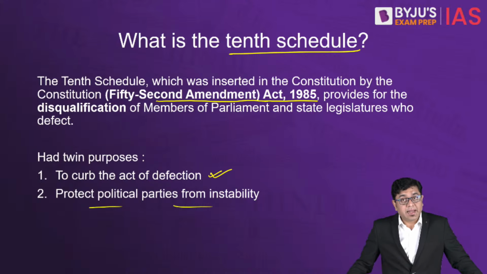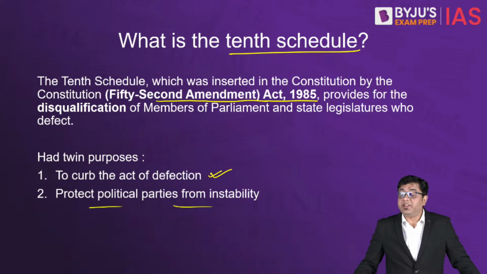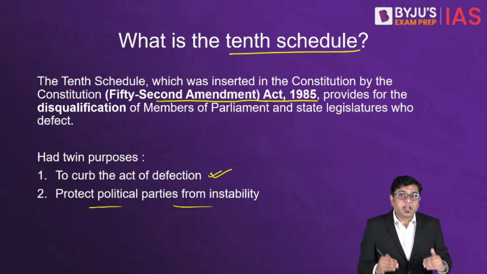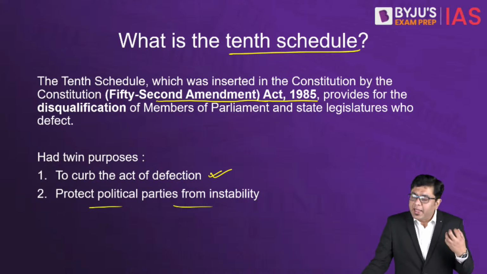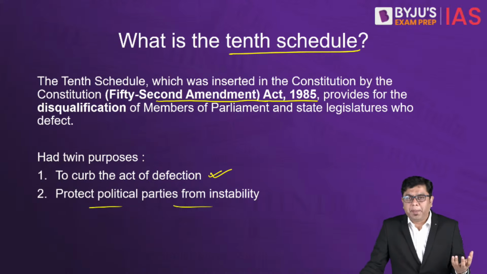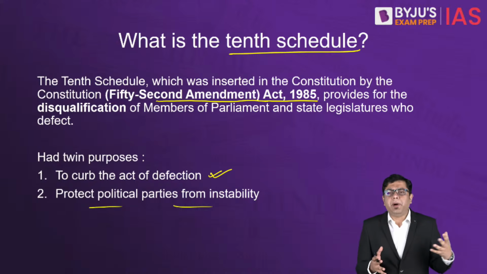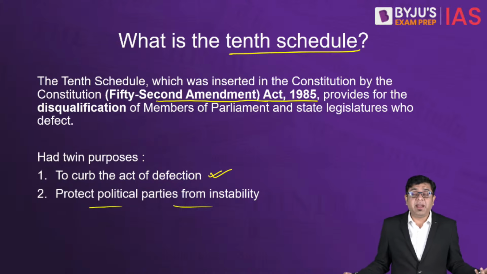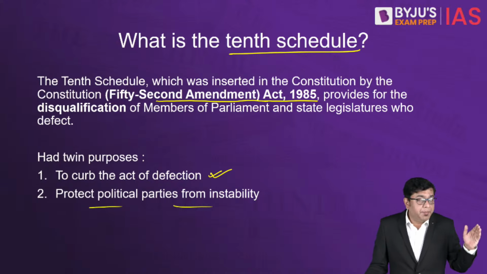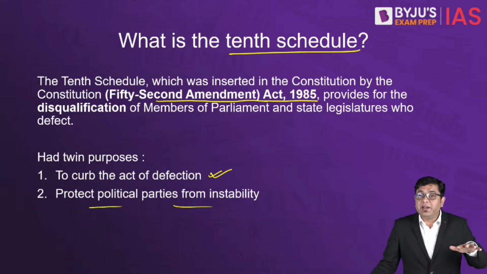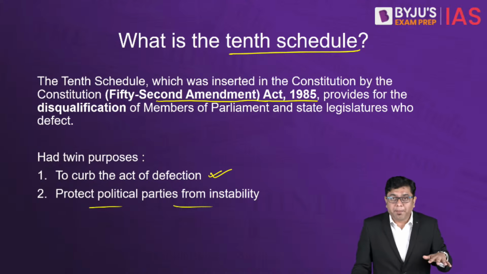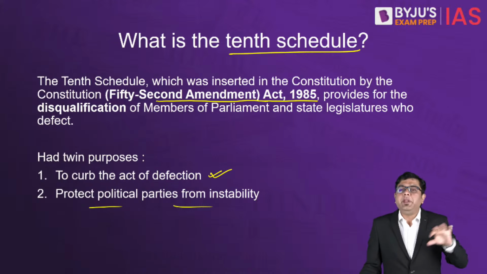Because, please understand, the lure of power is very significant. If any political party holds a very thin majority in the legislature or in the parliament, and somehow by money power, muscle power, or some other lurings, you are able to wean away a few of the elected candidates, then that elected government, that political party, immediately will be thrown from power.